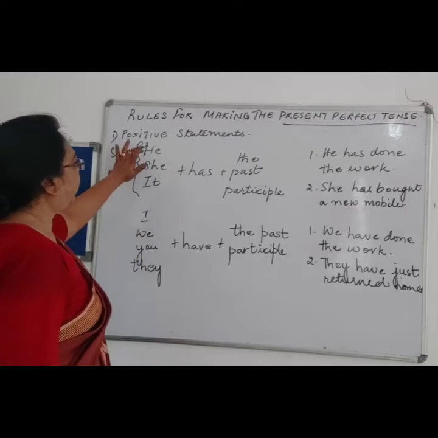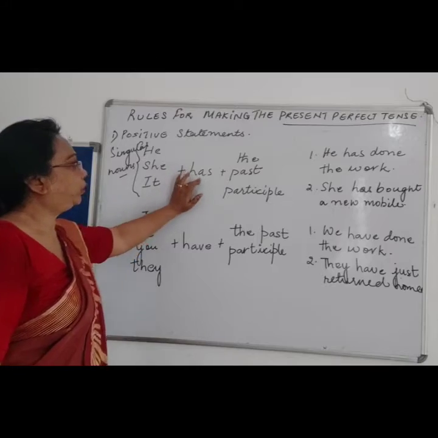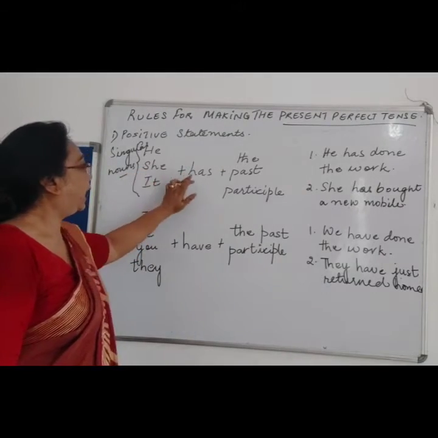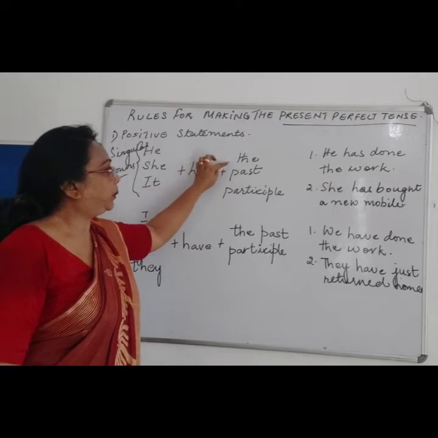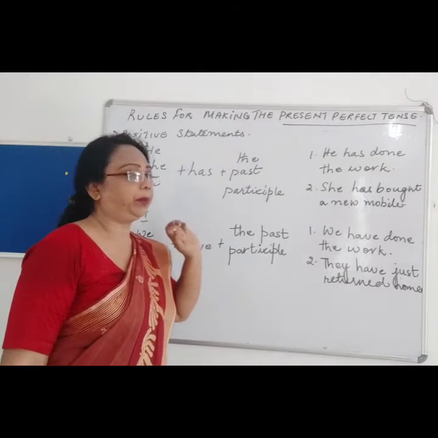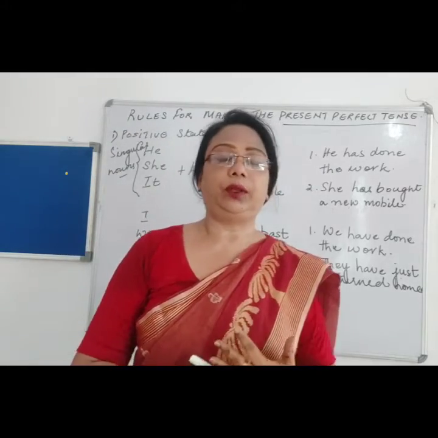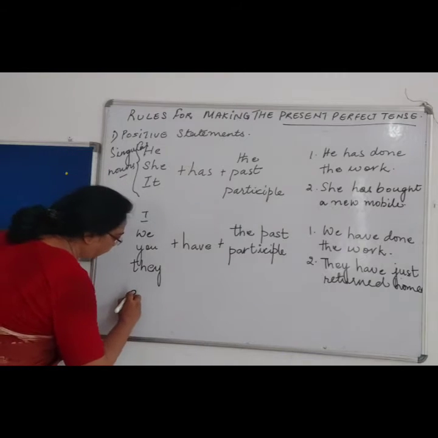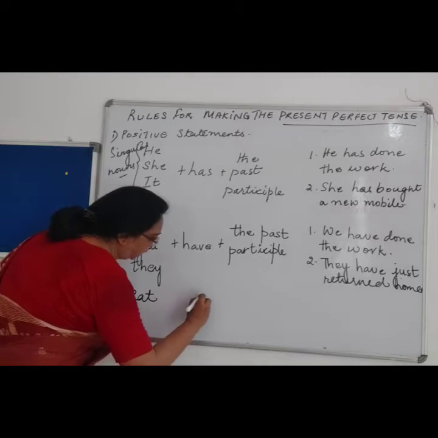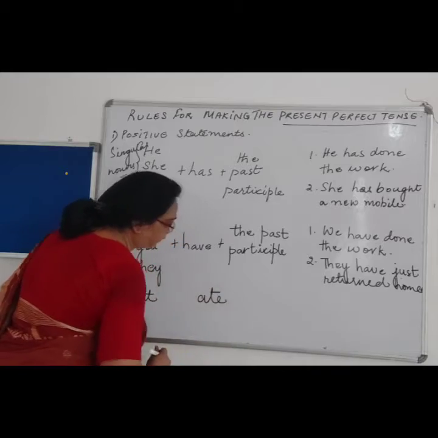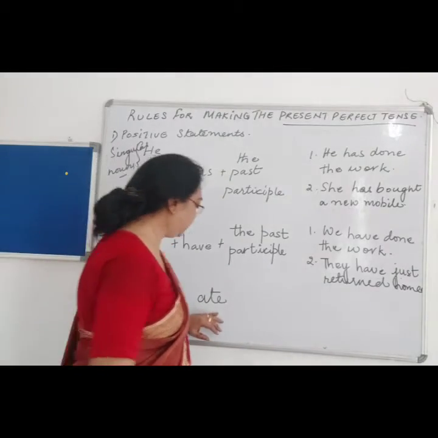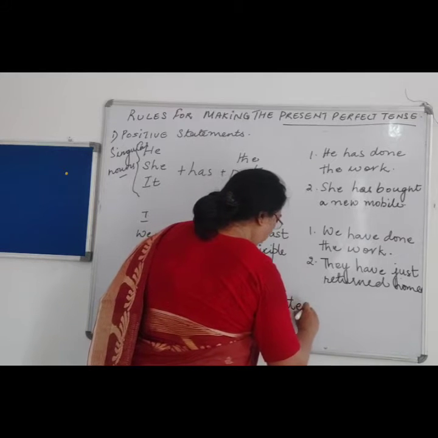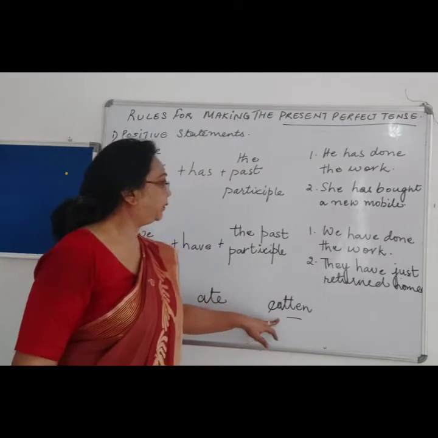Nouns. If it is he, she, it, we have to add has. For the singular, we have to add has to the present participle. Present participle is what? As you must have studied in your previous class, like if it is eat, ate is the past tense, and eaten is the present participle.